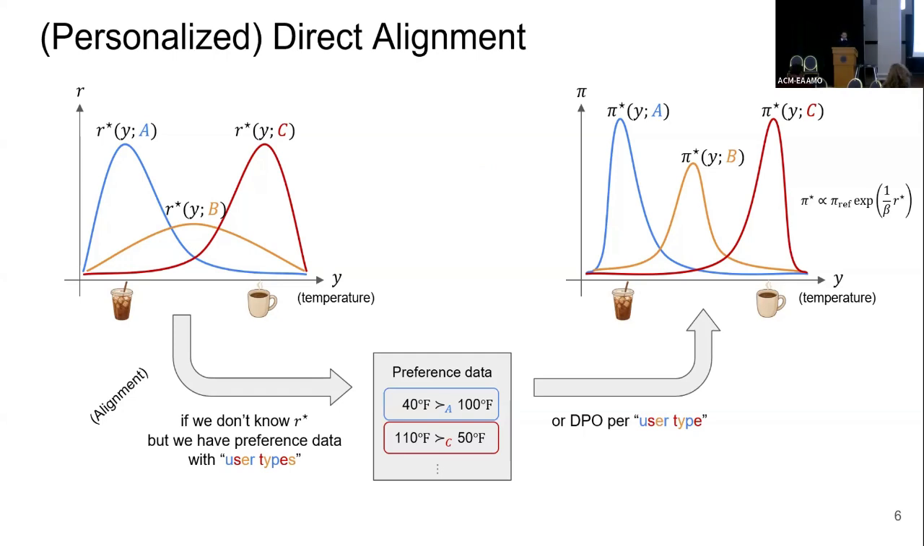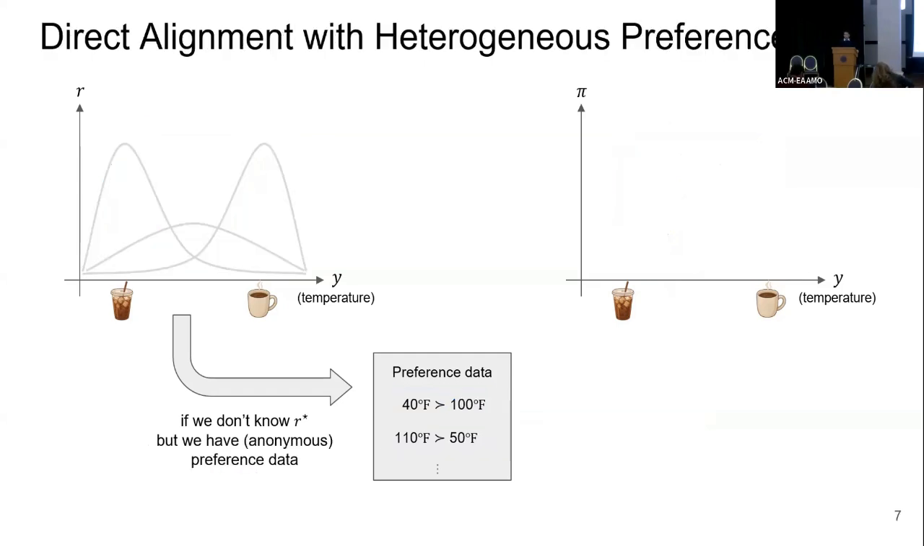So what's the challenge here? I'm assuming that I have a data set with all the user types, and I also know which type of user I'm interacting with at inference time. This might not be the case. So I still know that I have different types of users, but I actually don't know who I'm serving. And I also don't know who has labeled my data. So I know nothing in training and in inference. And this is what I call direct alignment with heterogeneous preferences.